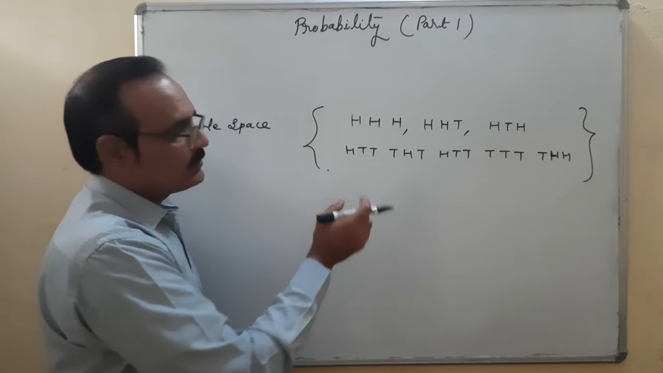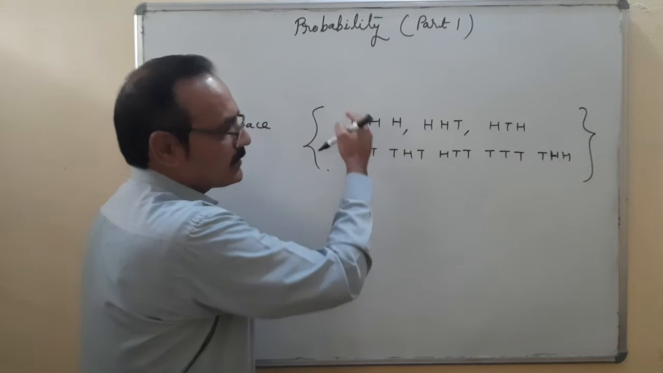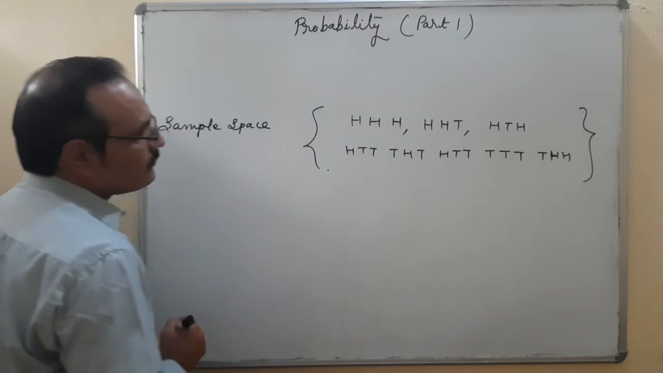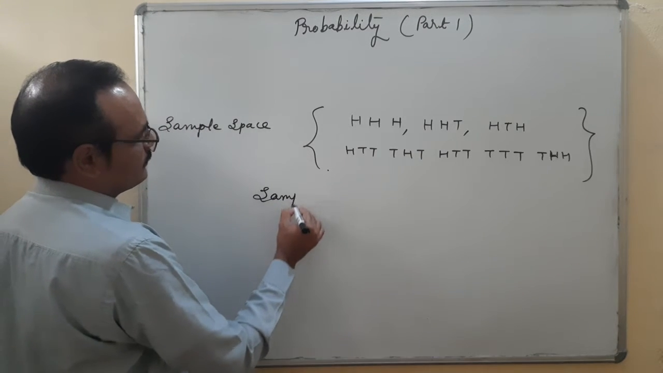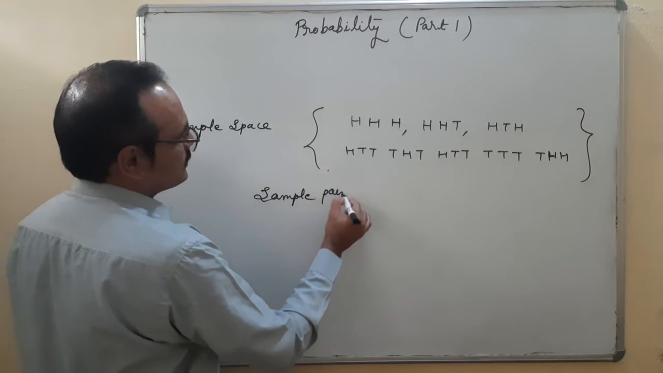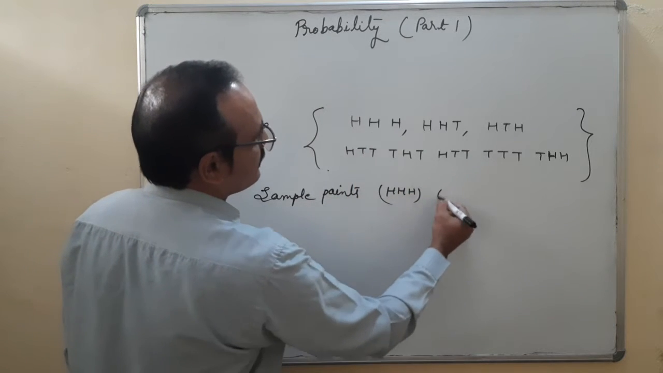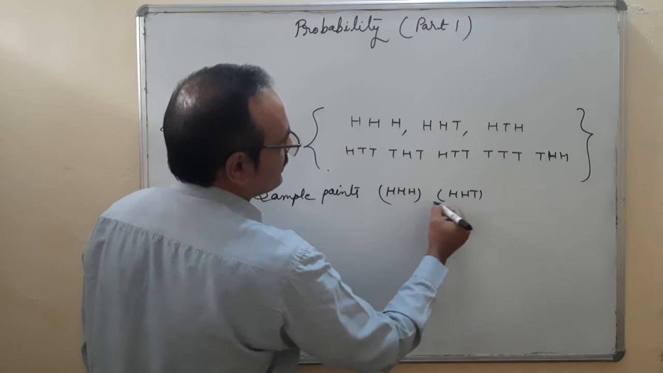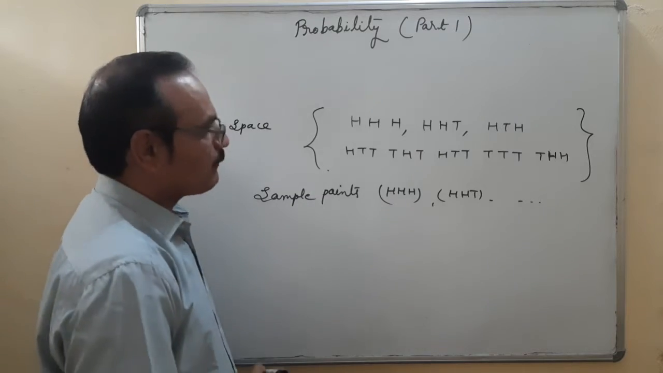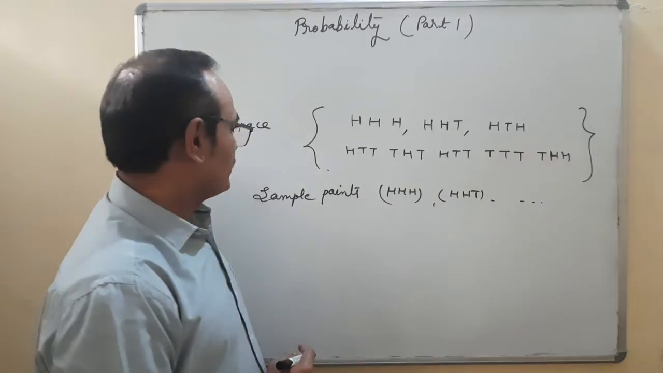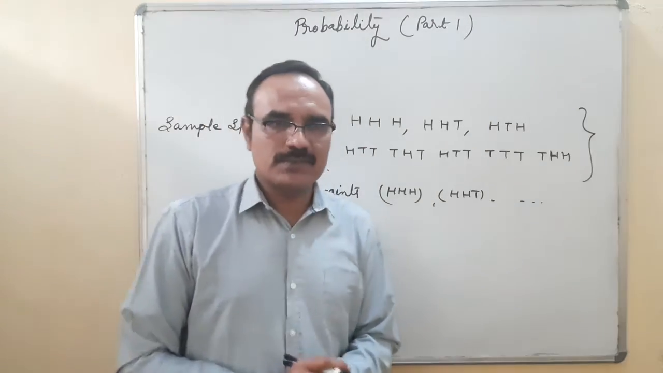Results also we can use as a term. These are the trials, one time, two times, three times, and whatever comes, H, H, H, this is a result, an outcome. So this is the sample space. Sample points: these are the sample points, H, H, H, H, H, T, like these. How many sample points here? Total 8 sample points. The sample space, sample point, random experiment, you are aware of these terms.